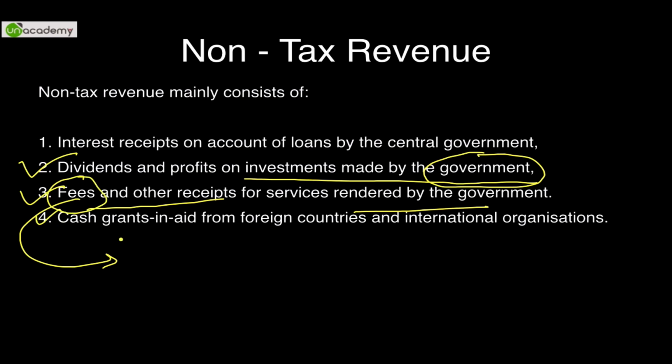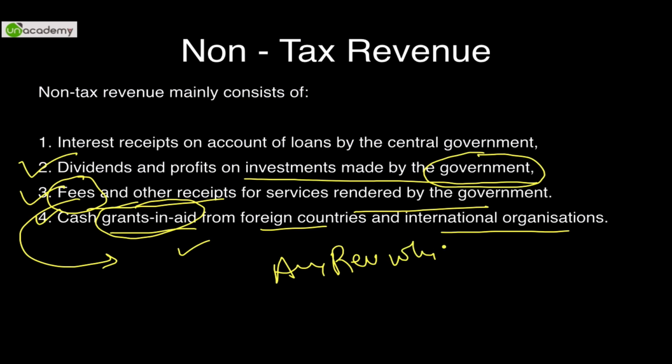And cash grant and aid from foreign countries. If an earthquake occurs or any kind of mishap occurs, or even if no mishap occurs, whatever grant we are getting from any country abroad is considered to be non-tax revenue. Basically, any revenue which is other than taxation revenue will be categorized under non-tax revenue. So this was part one of fiscal policy.